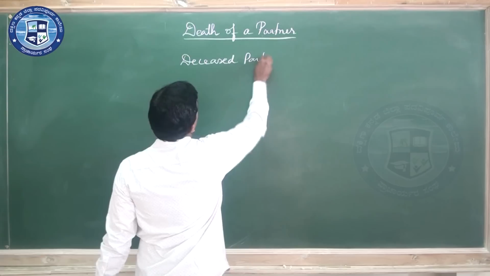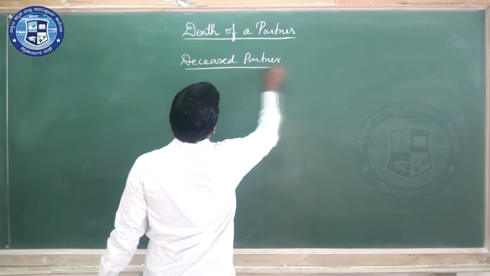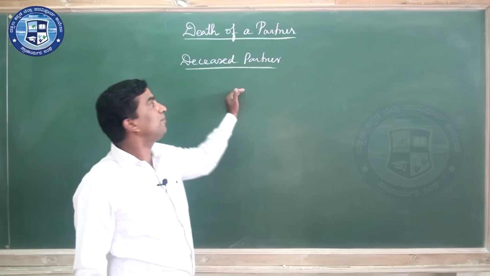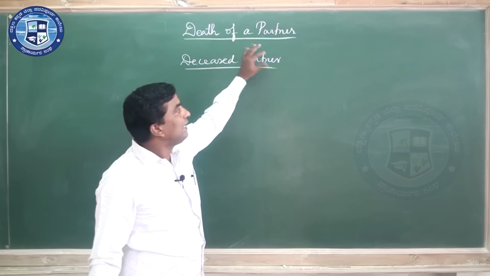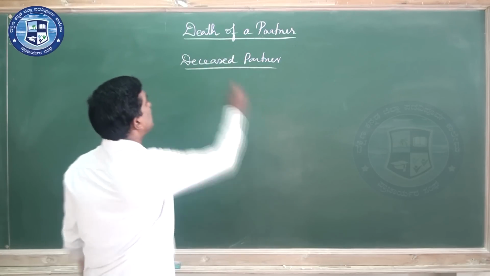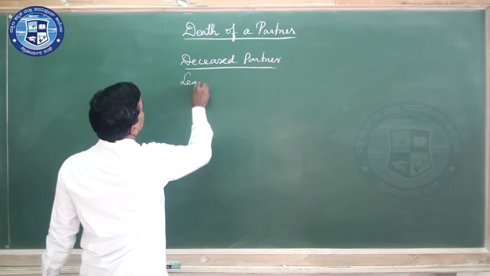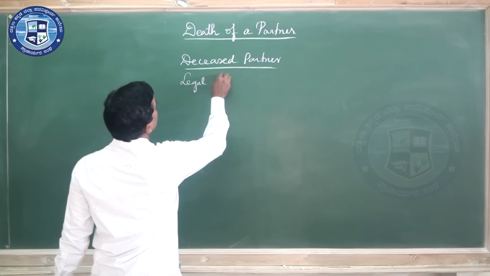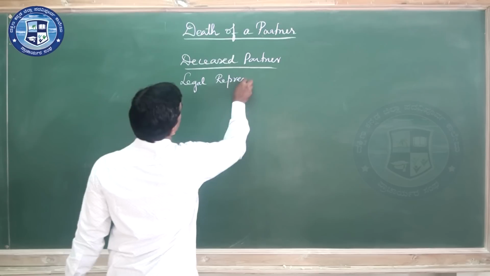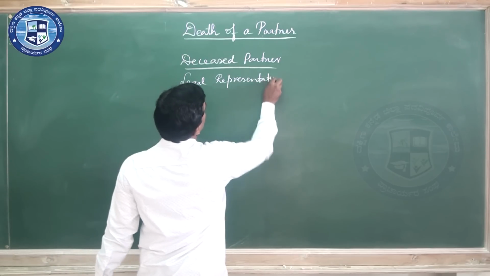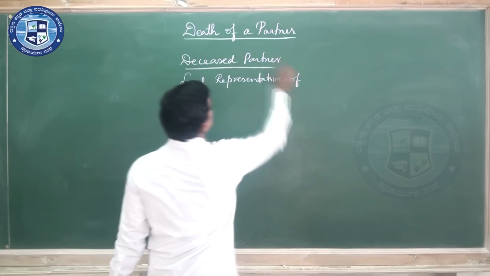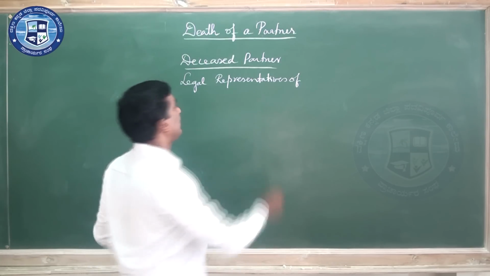So settlement will be between the partnership firm and the legal representatives of the deceased partner. So another party comes, the legal representatives of this deceased partner.